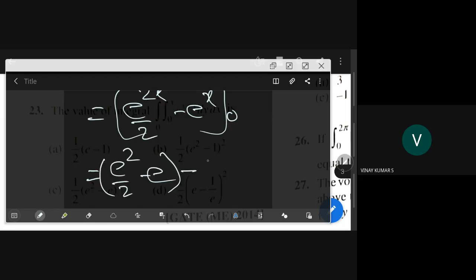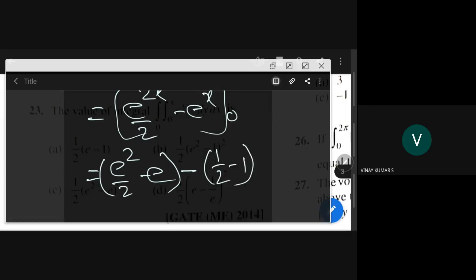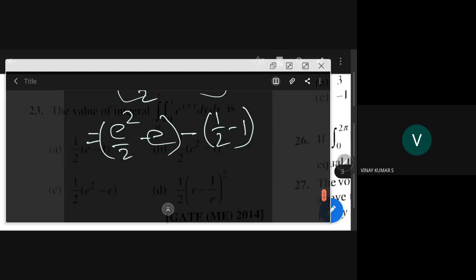If you put 0, half minus 1, e power 0 is 1. So we have minus half. So we have e square.